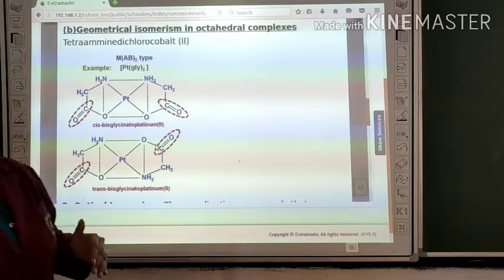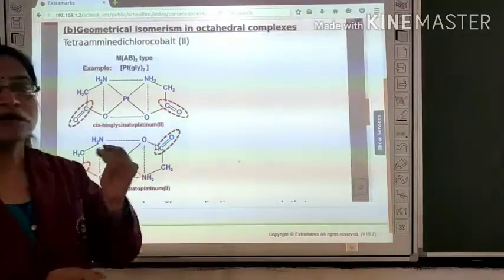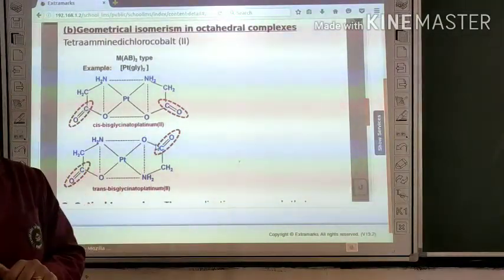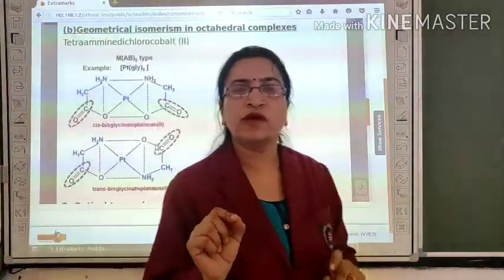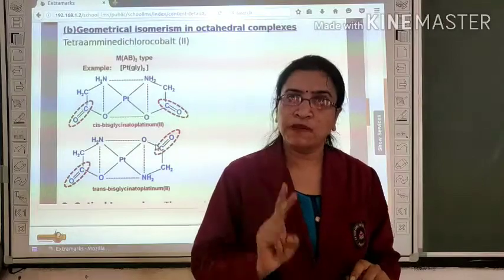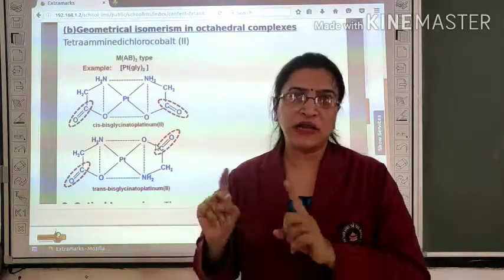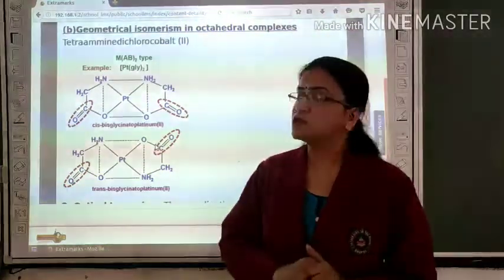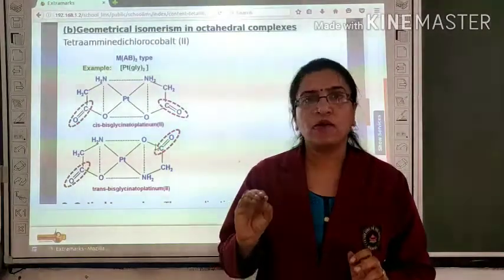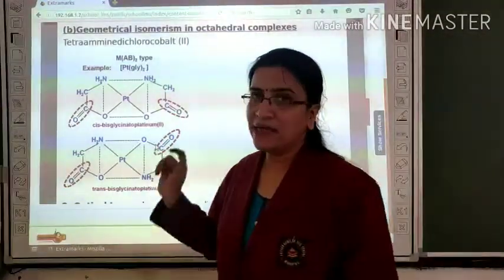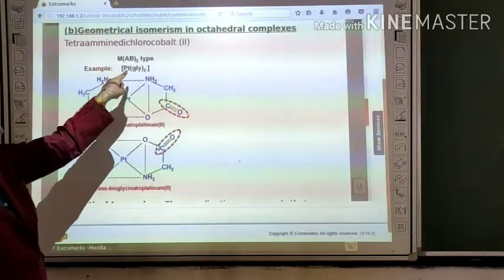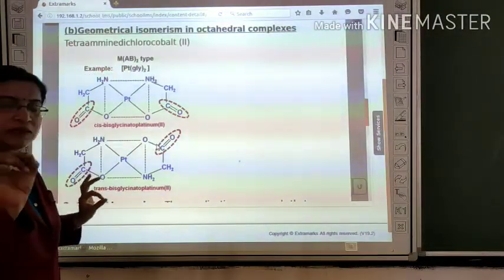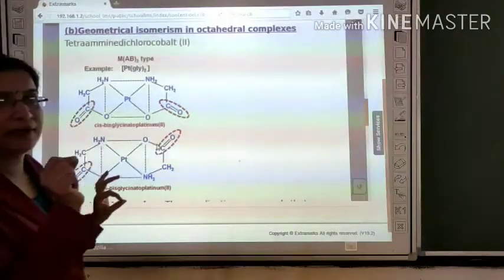Now, geometrical isomerism in octahedral complexes. What is the meaning of octahedral complexes? If the central metal ion has coordination number 6, it shows an octahedral structure, so the complex is called an octahedral complex. Look at the example. In the first example, the type is AA B2, meaning the ligand is bidentate.